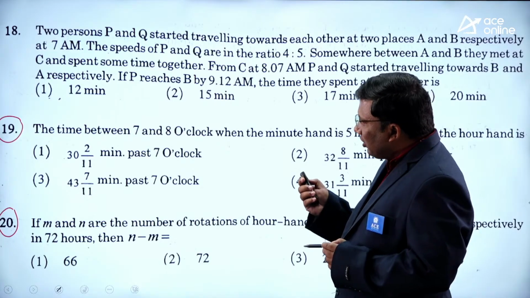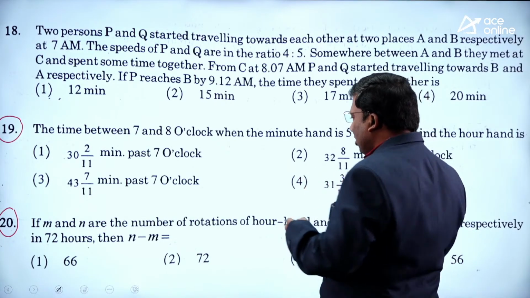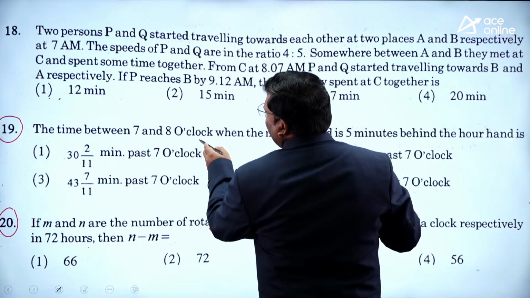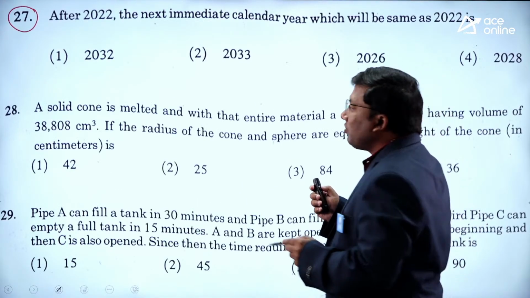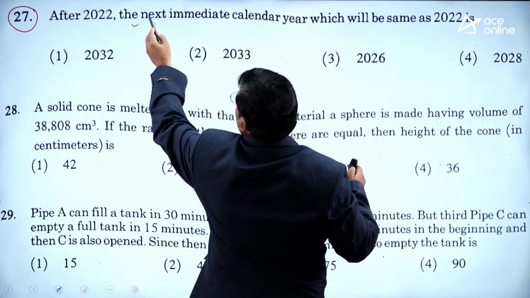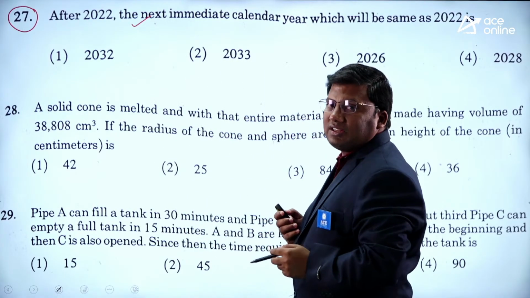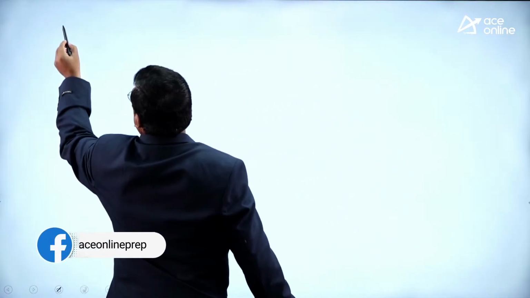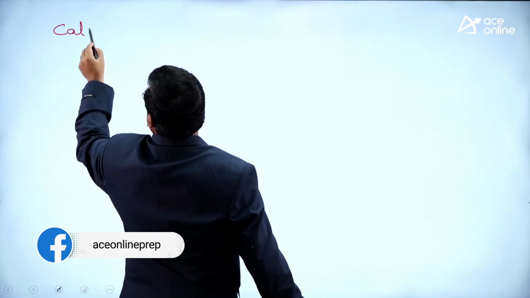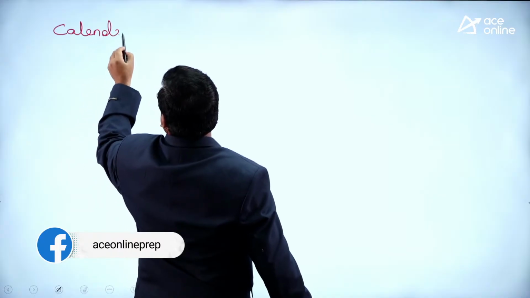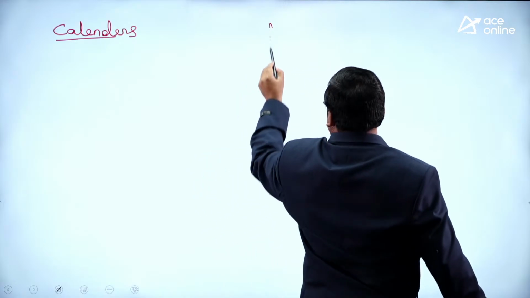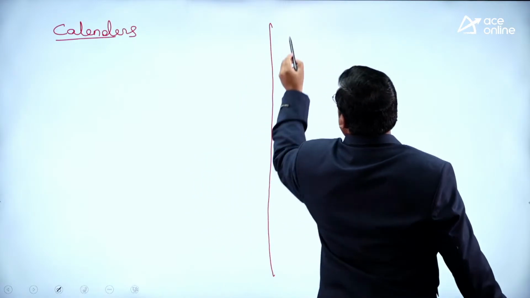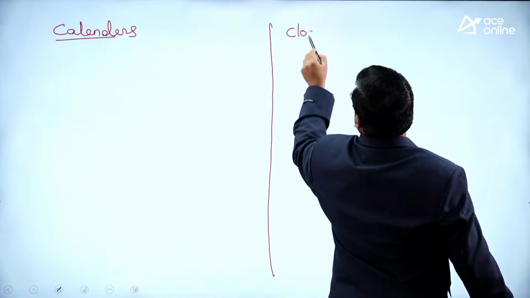Now, if you see, 20th is based on clocks. 19th is based on clocks. Any calendar questions are there? 27th is based on calendars. Let me solve questions based on calendars and clocks. First I will write down the concept. Calendars, I will do it here. Clocks, I will do it here.